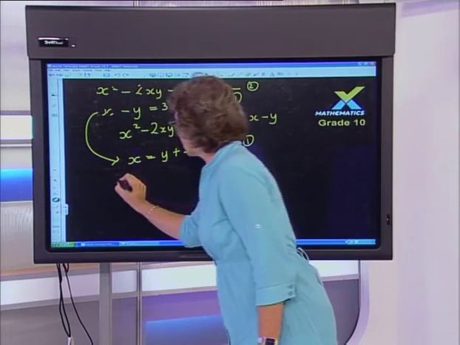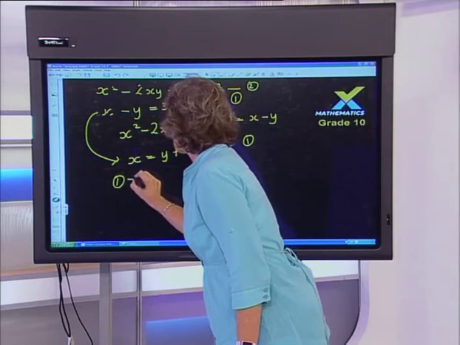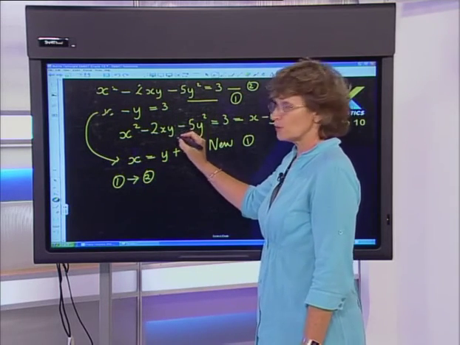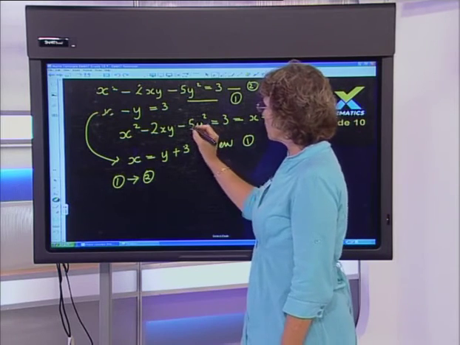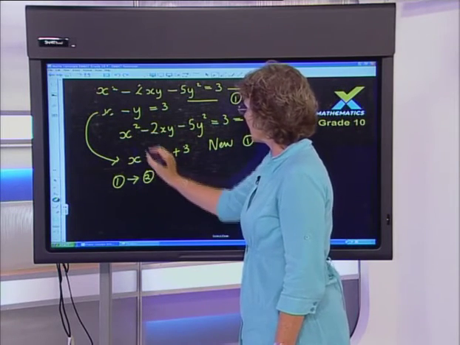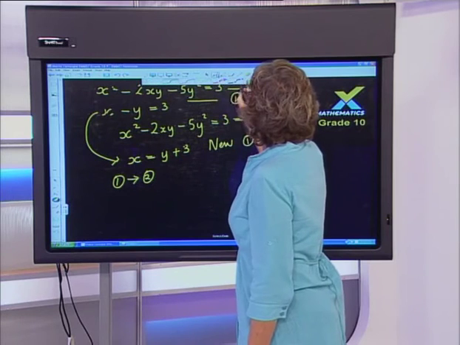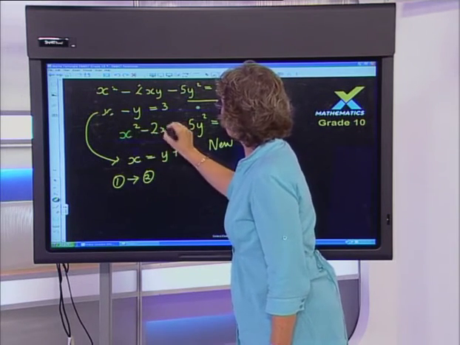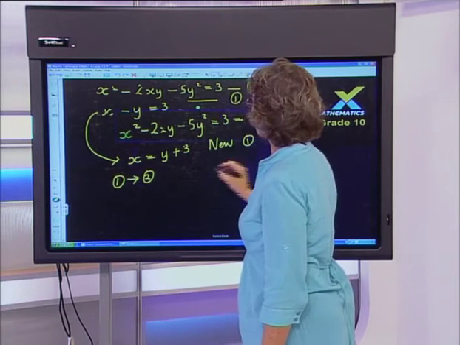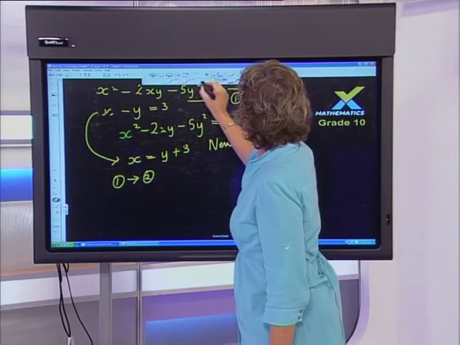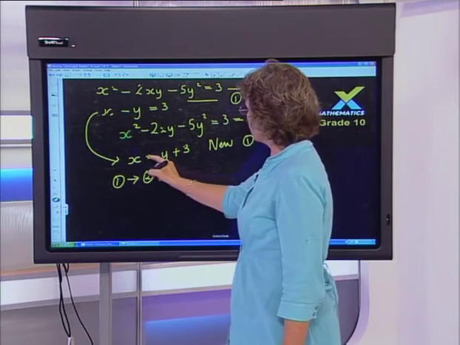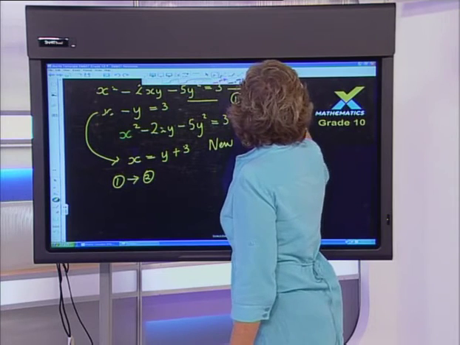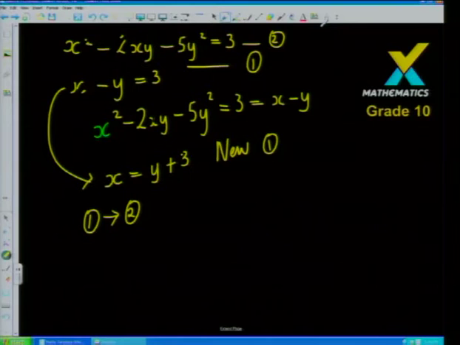Right, what do we do with 1? I know that Indiana is such a good student, she also knows by now that we have to put 1 into 2. Now this is a little bit more technical, because can you see that there are actually 2 places where we have x's. There's 1 and there's 1. You've got the general idea. So when you do your substitution, you are going to get 2 lots of substitution, and so let's try and get to that now.